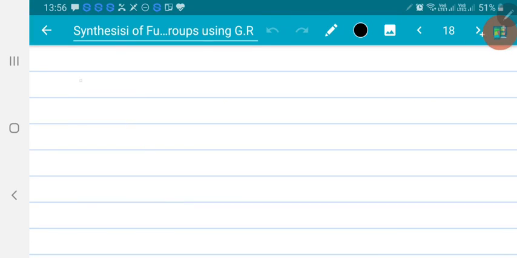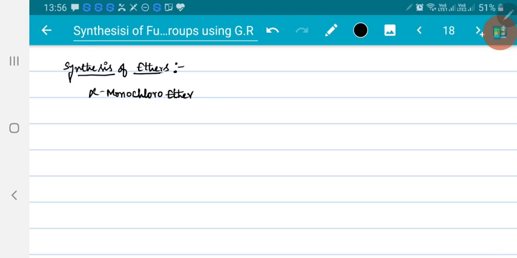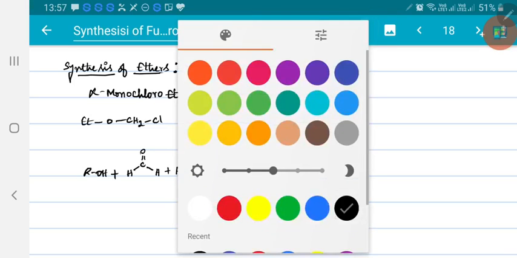Next, synthesis of ethers, like the SN2 pathway, like Williamson ether synthesis. Like if I take alpha monochloroether, so monochloroether on the alpha carbon, so this is ethoxy, right? How is this obtained? If you take any alcohol, when the alcohol is allowed to react with formaldehyde in the presence of acid like HCl, here H2O is lost first.